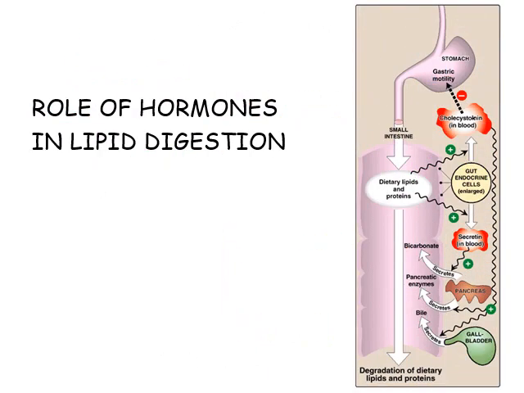Role of hormones in lipid digestion. There are two hormones secreted by the gut endocrine cells. One is cholecystokinin, another is secretin. Secretion of both is stimulated by dietary lipids and proteins.